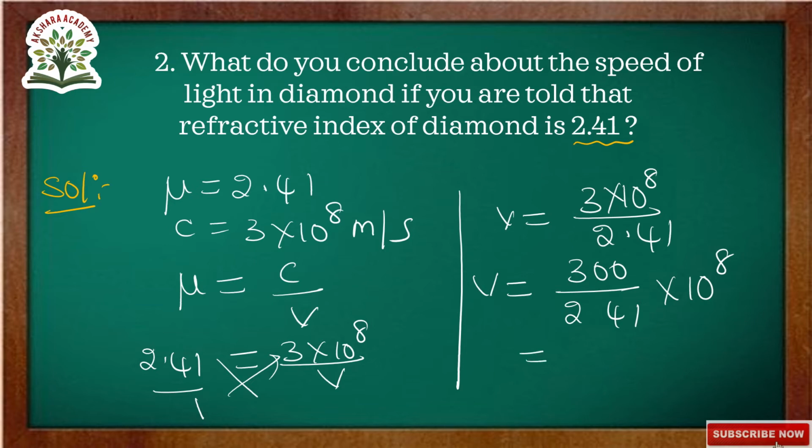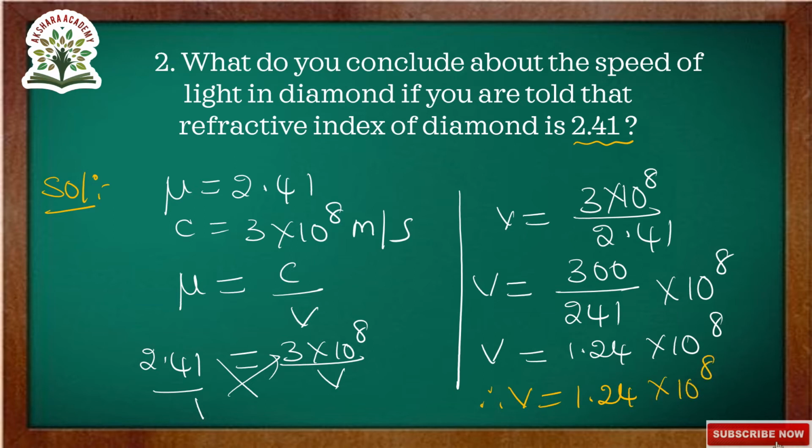So that is equals to 1.24 into 10 to the power of 8. So V, that is the speed of light in diamond, the final answer is V is equals to 1.24 into 10 to the power of 8 meters per second.